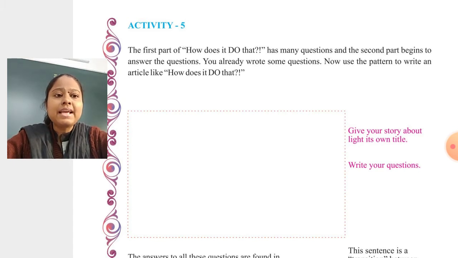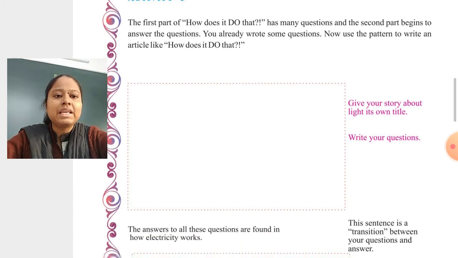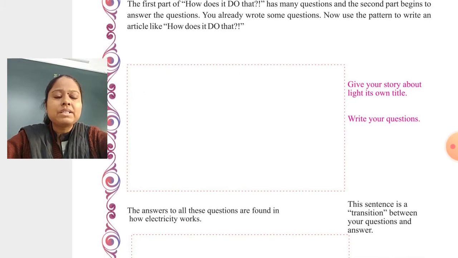So in this activity, you can see a blank space is given. Give your story about light its own title, and write your questions. Like how does it do that, part 1, here you have to write about light in your own words, give your own title, and write some questions which come to your mind about light.